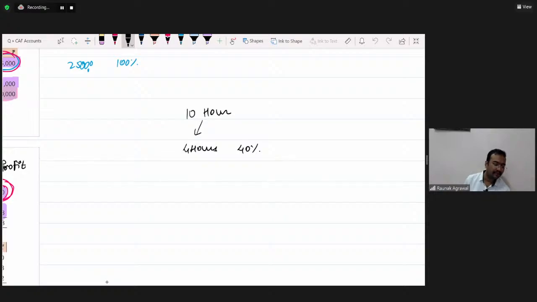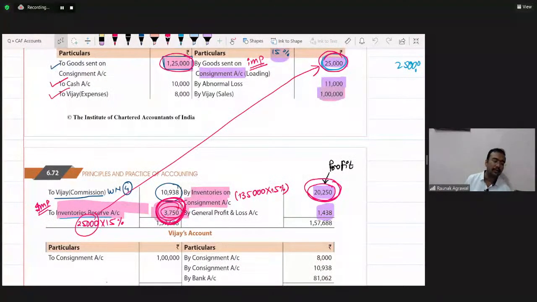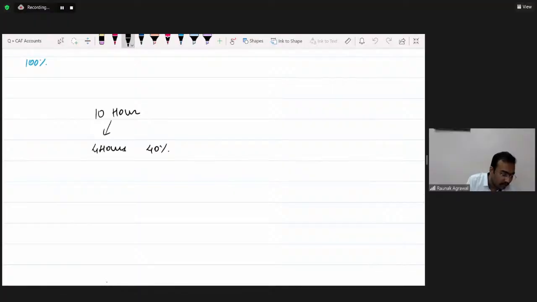Shraddha, we have to take 75% of 1,50,000. The reason is very simple. As on 31st March, just try to understand, we reversed the entry of sale. Now suppose, as you are saying, we should take 75% of cost.